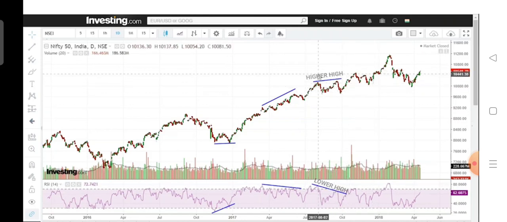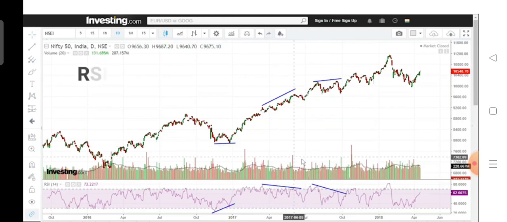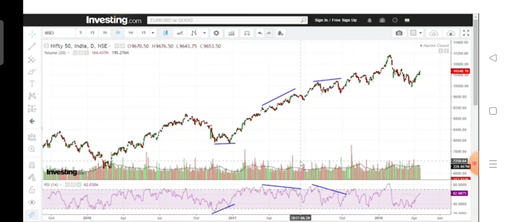These two divergences didn't work because price eventually moved higher. So I have shown you with the RSI, but you can use MFI or any other indicator that you wish. Always remember that some of your divergences won't work, they may fail. So always maintain a stop loss and take the trade once there is a confirmation.